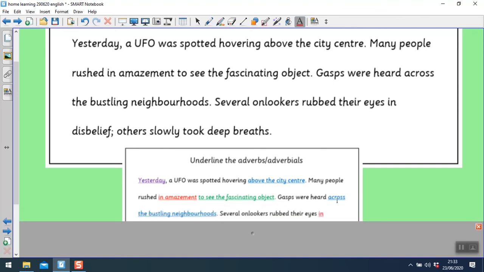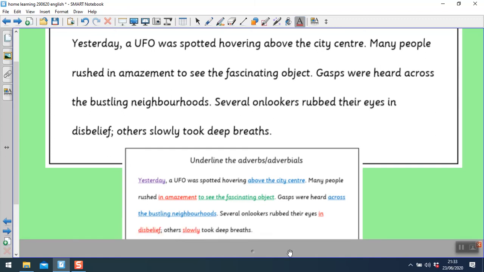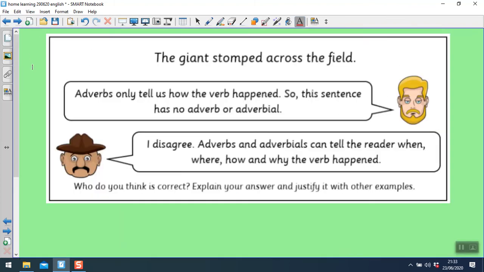Gasps were heard across the bustling neighbourhoods, so that's where again. Several onlookers rubbed their eyes in disbelief, and that's your how. Others slowly took deep breaths, and that's your how. Well done if you got some of those right. Let's look at this one.